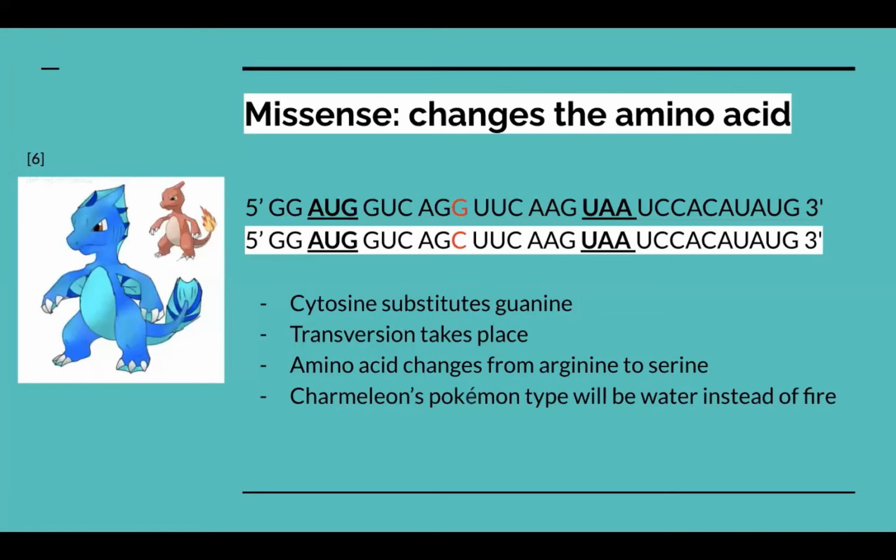Let's say that cytosine substitutes guanine in the 3rd amino acid, so a transversion takes place. This will result in a missense mutation, which means that the amino acid will change from arginine to serine. Well, with this mutation, Charmeleon's Pokemon type will result in water instead of fire.